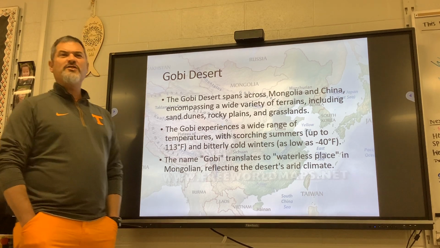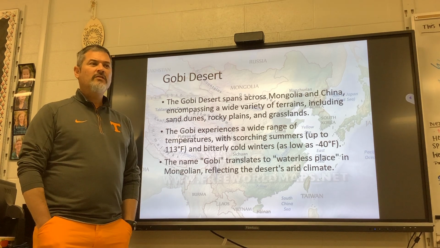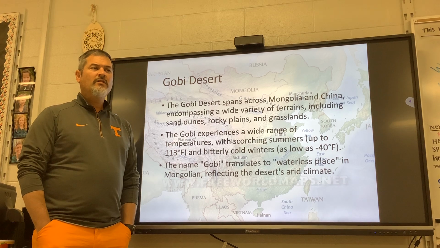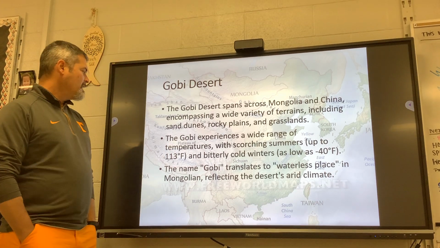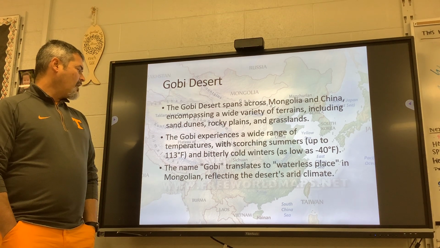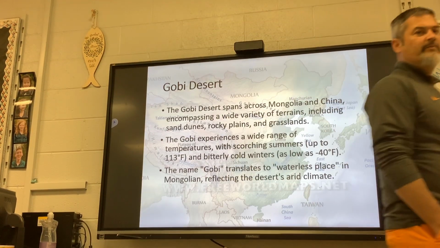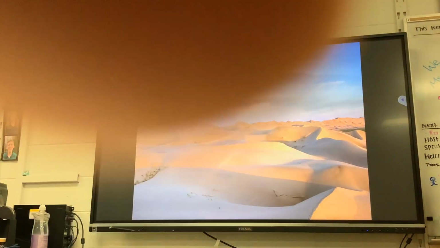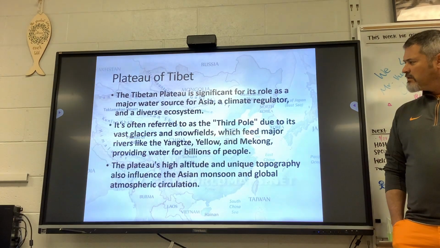Why do you call it a desert if it gets cold? Even Antarctica counts as a desert. Because it gets no what? Water. Because it gets no rain. Good. The name Gobi translates to waterless place in Mongolian, reflecting the desert's arid climate. There's some of the Gobi Desert. There's more.